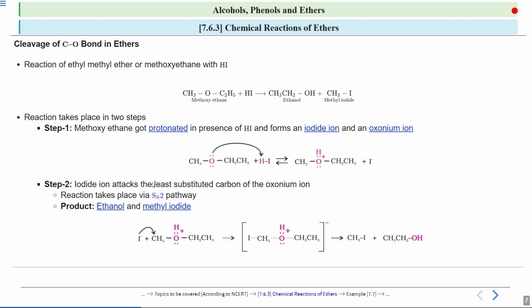Okay, so you see this intermediate is formed. The bond is cleaved at this particular carbon. So you get one methyl iodide, and an alcohol is formed because the CH2CH3 gets this OH. So you will see one methyl iodide is formed and one ethanol is formed.